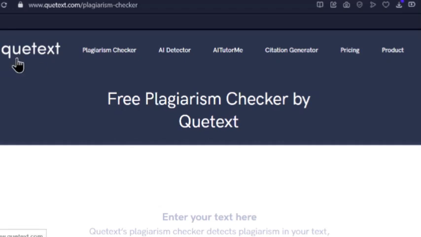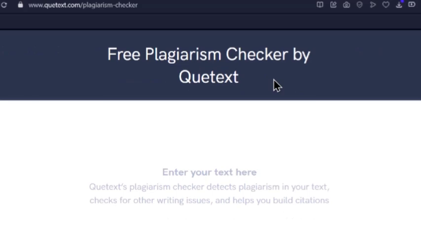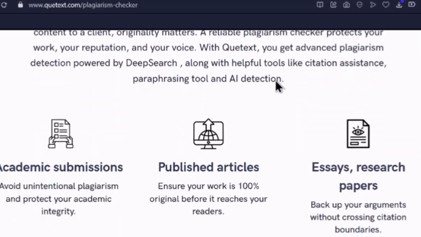Today we're doing a quick review of Quetext. Now Quetext has many features: plagiarism checking, AI detection, AI tutoring, citation generator, and so much more. But it is primarily known as a plagiarism checker with some additional writing tools.